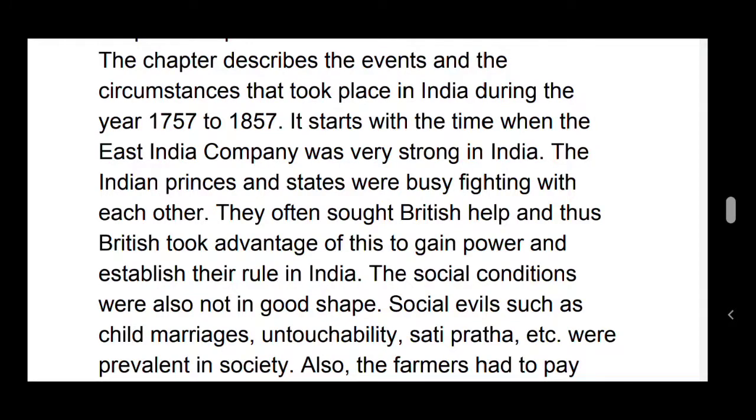Thus, the British took advantage of this to gain power and establish their rule in India. The social conditions were also not in good shape. Social evils such as child marriage, untouchability, sati pratha, etc. were prevalent in this society. Also, the farmers had to pay heavy taxes. So, these are the social evils that were practiced in those years.